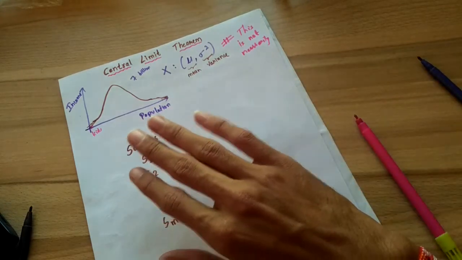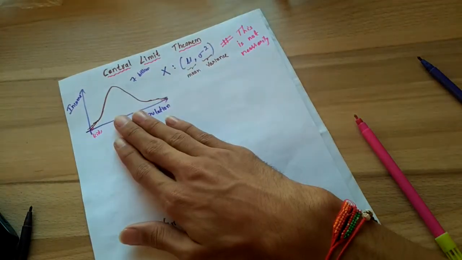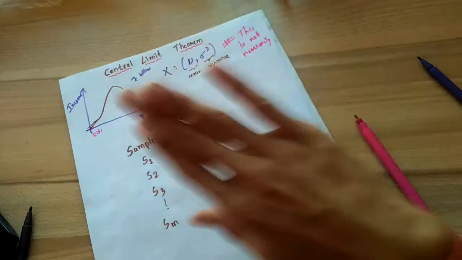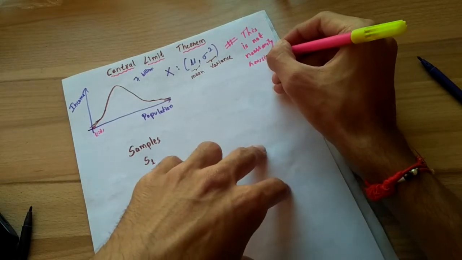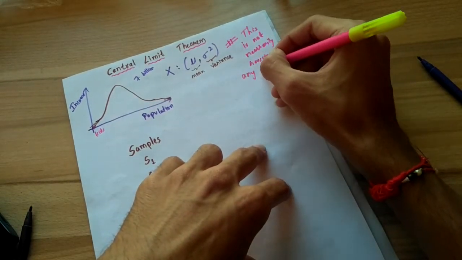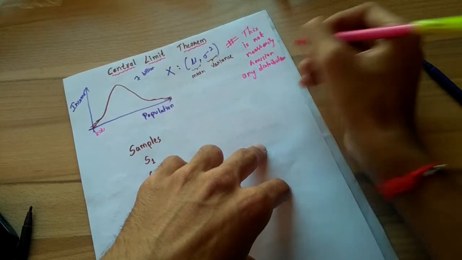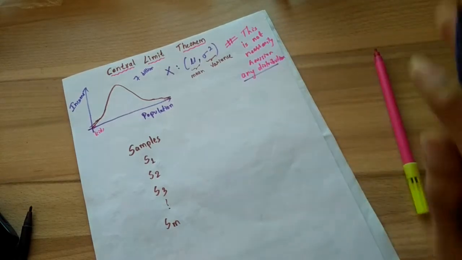So again, just clarifying the things, we have a random variable x with mu and variance, that is mean and variance, and please note that it is not necessarily Gaussian, right? It can be any distribution. So this distribution is not Gaussian. It can be Gaussian but not necessarily, so it can be any distribution. Let's consider the general case.